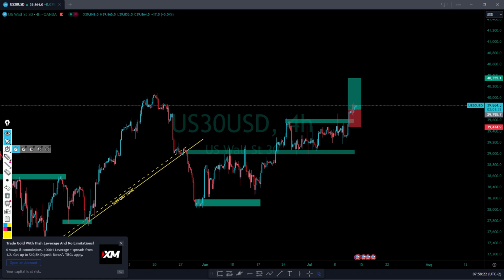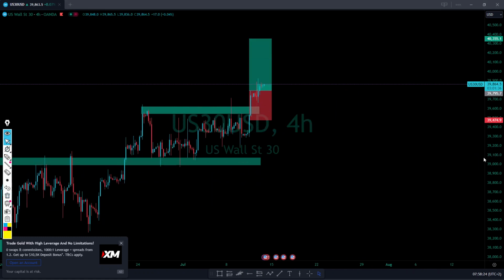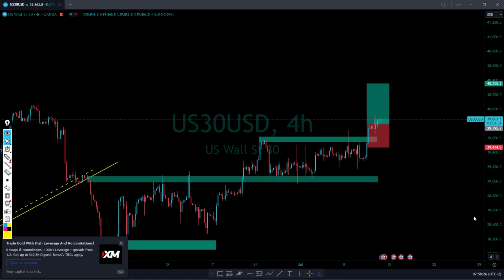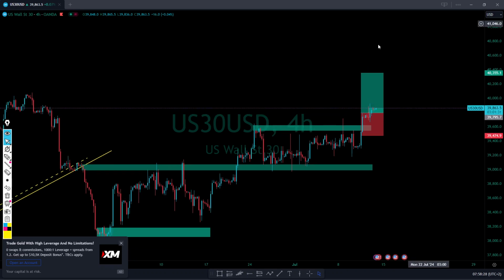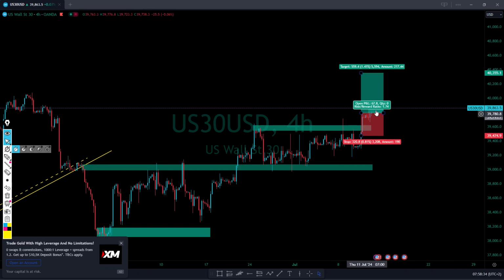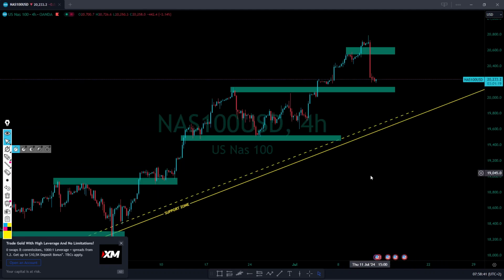So, yes, I can say on US30, I think it's a good idea for us to have a swing trade, to hold this maybe for a week or two. Actually, 2 to 3 weeks, that can be very nice. I think the market will be going down or consolidating, but at the end of the day, the market will end up going even higher.